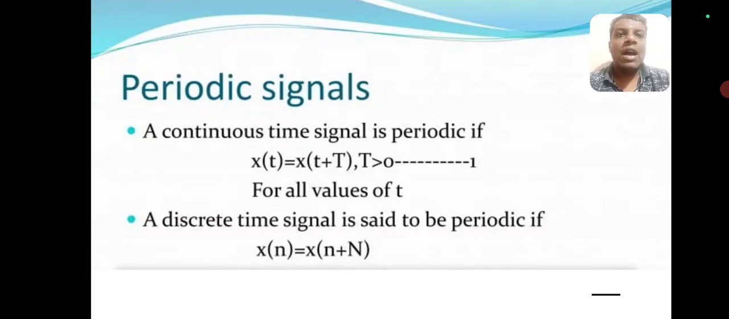Periodic signal: a continuous time signal is periodic if x of t is equal to x of t plus T, where T should be greater than 0, for all values of t. A discrete time signal is said to be periodic if x of n is equal to x of n plus N.